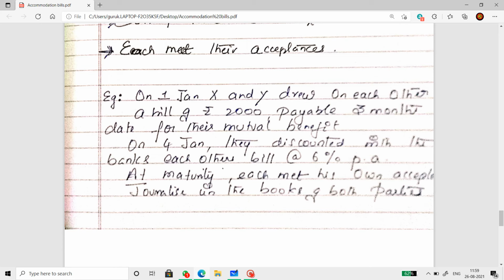On 4th January, they discounted with the bank each other's bill at 6% per annum. At maturity, each met their own acceptance. Journalize in the books of the parties. So the first one is pretty much direct. Each had drawn a bill on the other, the bill was discounted and the bill was met on maturity. So let's see how to pass the journal entry for this one.